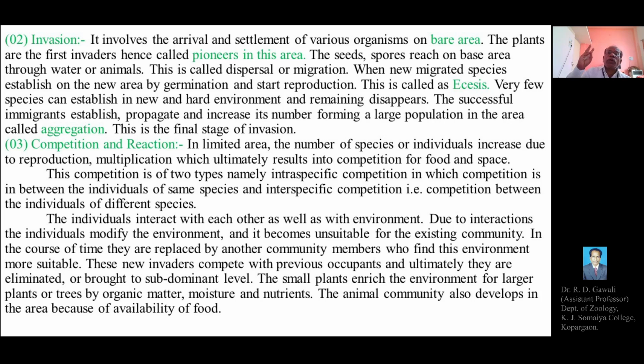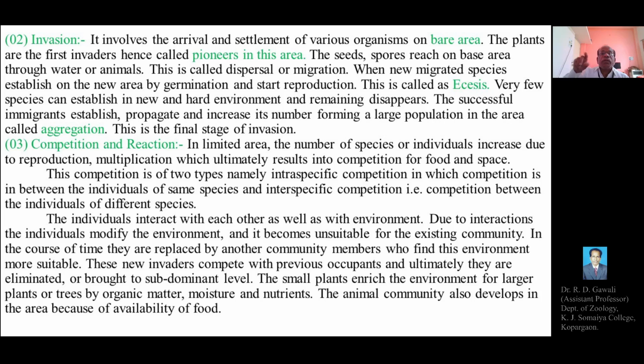So the first stage of ecological succession is nudation, then the second is invasion, then the third is competition and reactions. In a limited area, the number of individuals of species increases due to reproduction and multiplication, which ultimately results in competition for food and space. So invasion consists of ecesis, followed by aggregation. During ecesis, what happens?